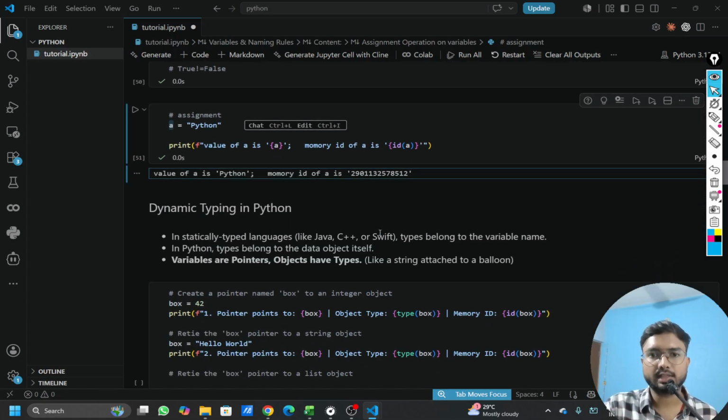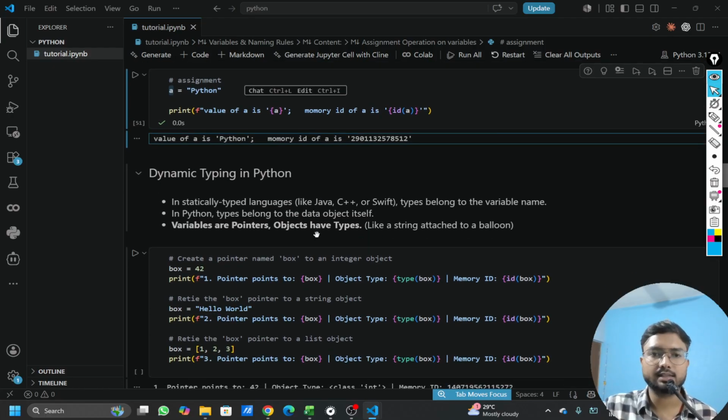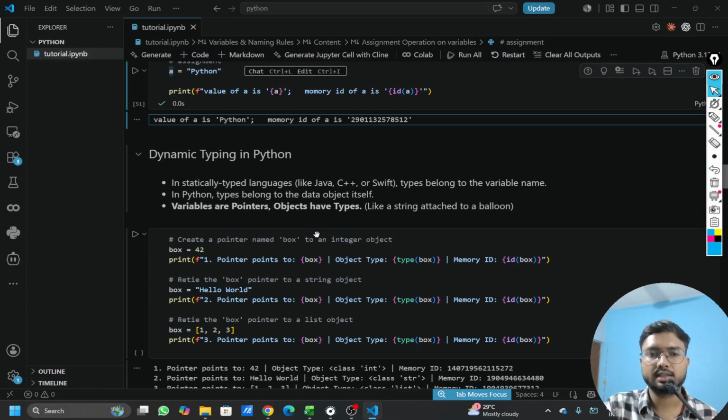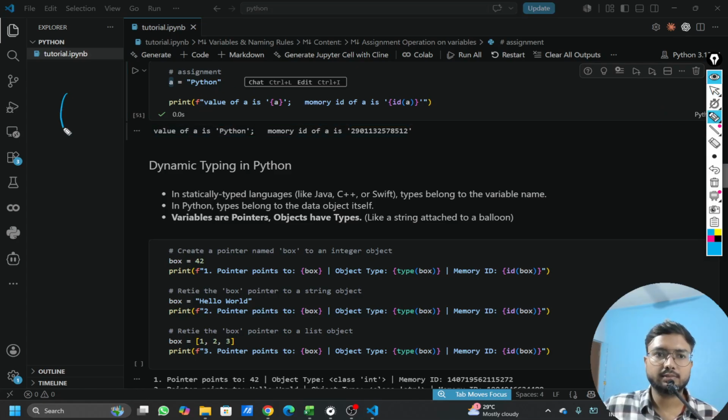Now this is what allows dynamic typing in Python. What is meant by dynamic typing? Don't consider it a very big or complex thing. It's simple. So let's try to understand it with examples. So for example, there is a balloon. Now there is a string attached to it.